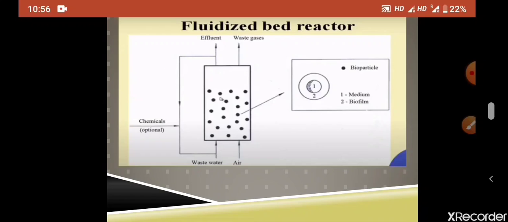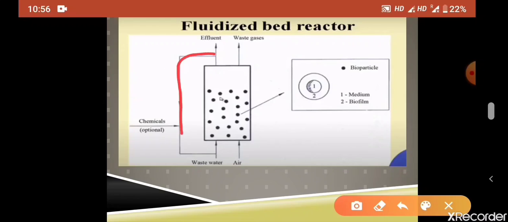The reaction time also decreases. You will get a very small amount of product formation. So what do we have to do? We have to recycle the liquid again and again to get the desired amount of product, because you have to give sufficient reaction time to get the desired amount of product formation.